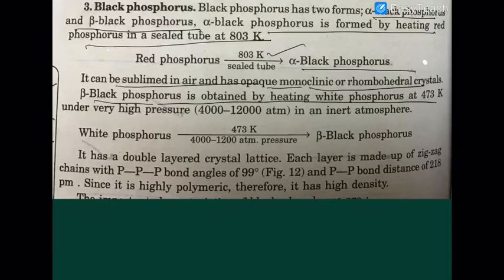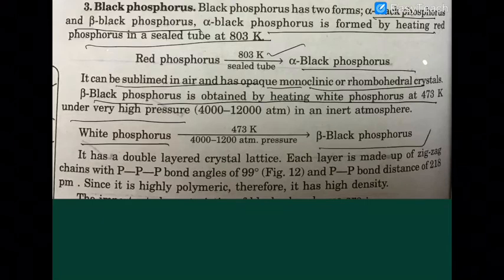Beta phosphorus is obtained by heating white phosphorus at about 473 Kelvin and at a very high pressure of between 4000 to 12,000 atmospheres in an inert atmosphere. Look here, heating requires much less in the beta case. In alpha you need nearly 800 Kelvin, but here it is 473 only, the only difference being the pressure.